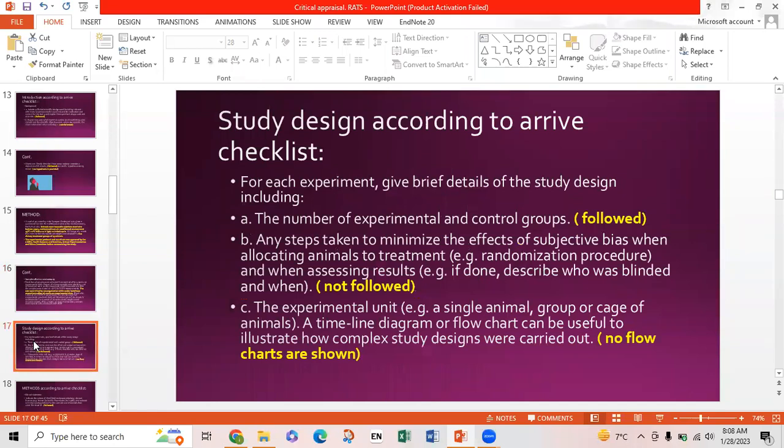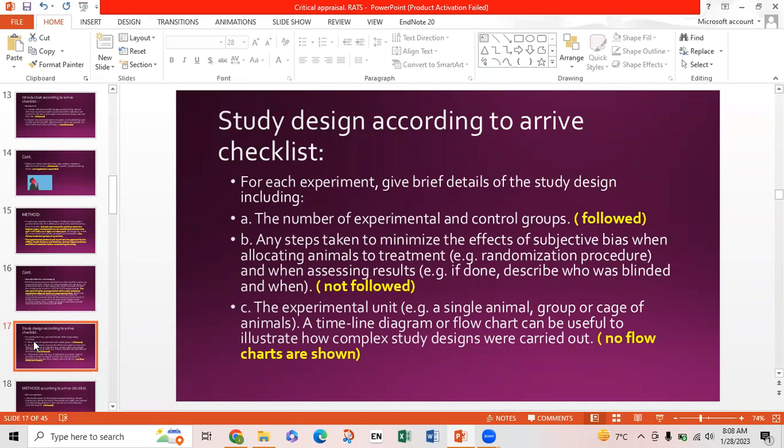Now the ARRIVE checklist, study design. For each experiment, it should give brief detail of the study design that should include: first, the number of experimental and control groups. This point was followed and the number was told. Second, any step taken to minimize the effects of subjective bias when allocating animals to treatment, for example, randomization procedure, and when assessing results, for example, if done, describe who was blinded and when. This point was not followed because no bias discussion was given, and no time limit was given.